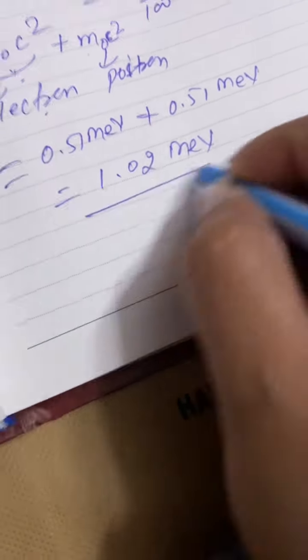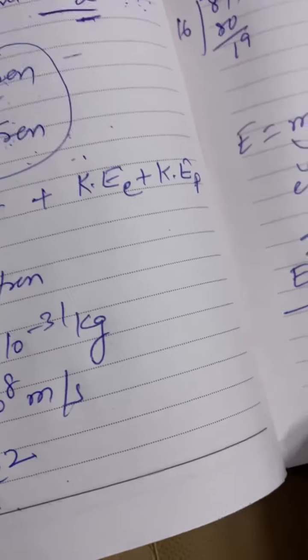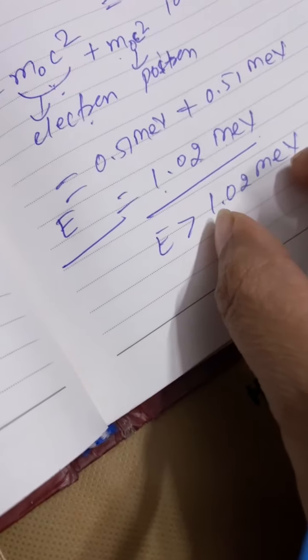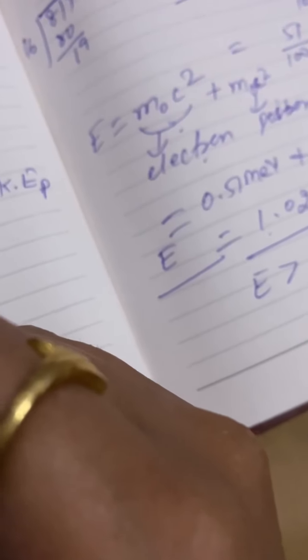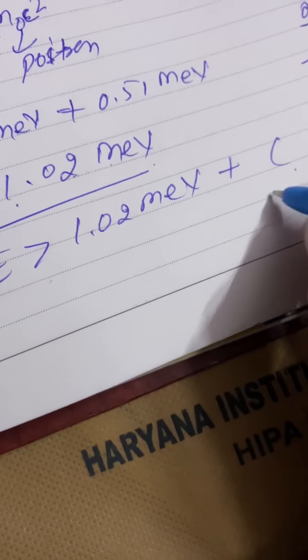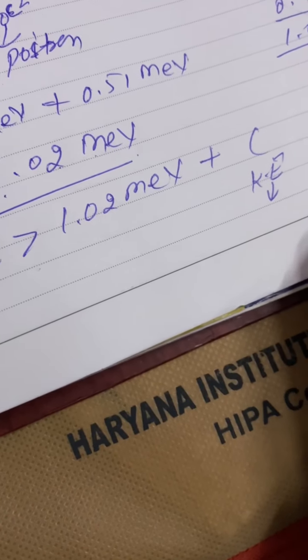On adding these two, we will get 0.51 and 0.51, it will be 1.02. So from here we can see that if the incoming photon has energy equal to 1.02 MeV, only in that case this pair will be produced. But if the energy is greater than 1.02 MeV, the remaining energy, excluding the rest mass energy of both particles, positron and electron, will be shared as the kinetic energy of the electron and the kinetic energy of the positron.